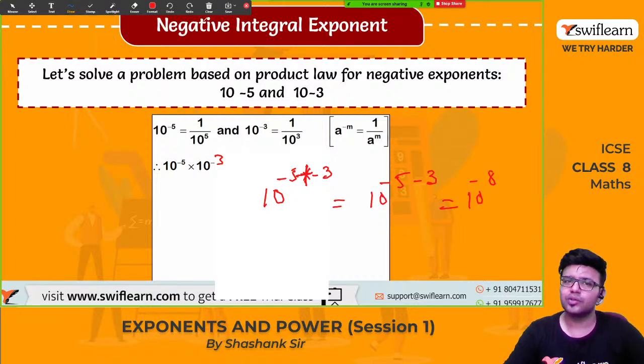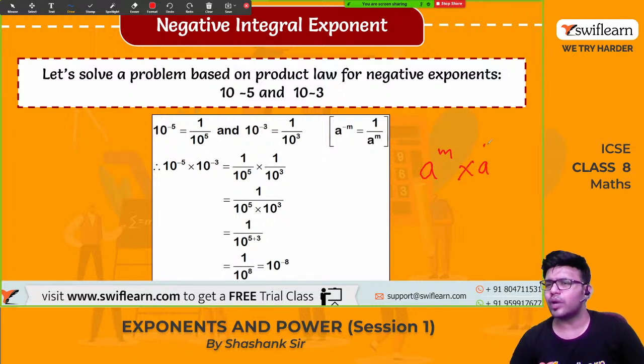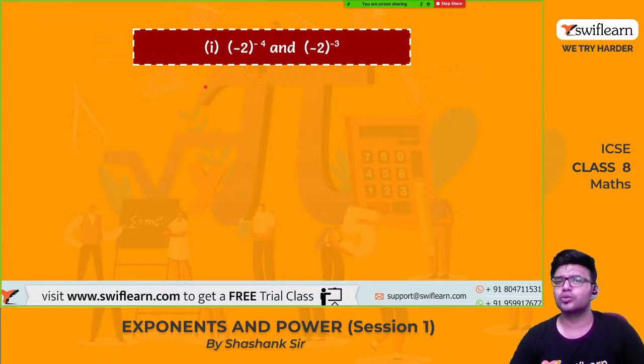So what does the product law say? Product law says, for those who are new, a raised to m into a raised to n can be written as a raised to m plus n. This is how we can write it. And it holds good for the negative power also.